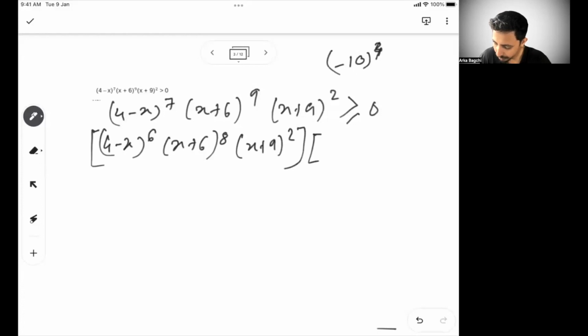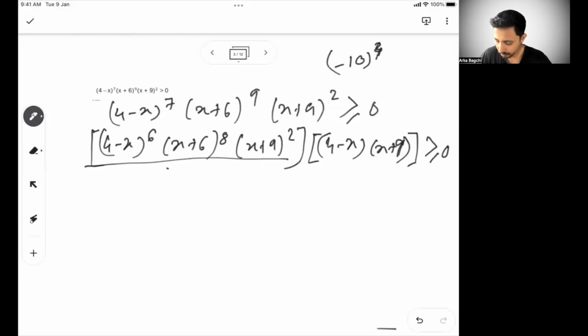The other part lies 4 minus x into x plus 9 greater than equal to 0. So that is given. So now I can say this entire part has to be greater than equal to 0, because this is positive.